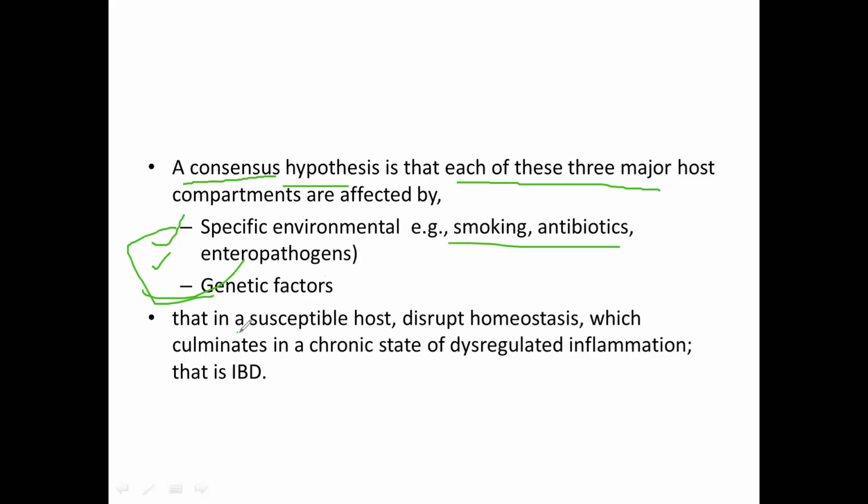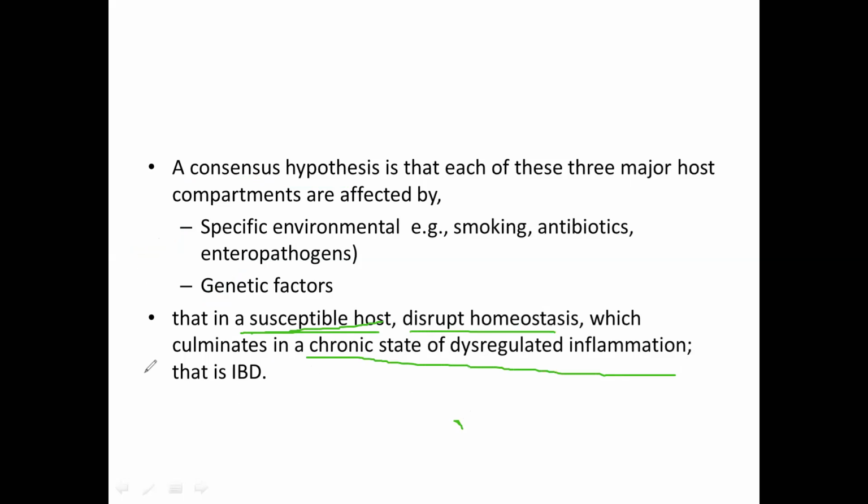These factors in a susceptible host disrupt homeostasis, which culminates in a chronic state of dysregulated inflammation, that is IBD. So these environmental and genetic factors, you should focus on this word also, in a susceptible host. That means not in all subjects, only in susceptible subjects, it will disrupt homeostasis and culminate in a chronic state of dysregulated inflammation, that is inflammatory bowel disease.